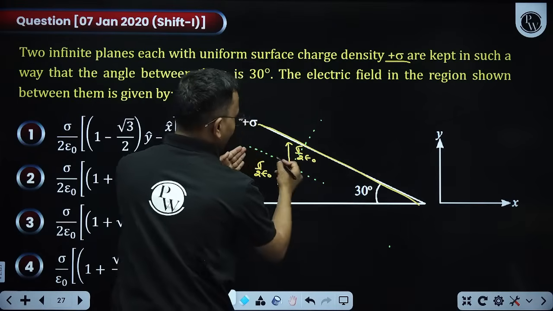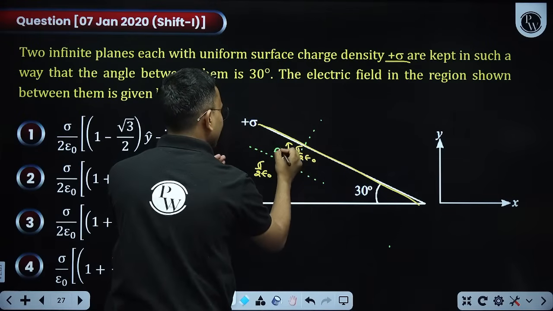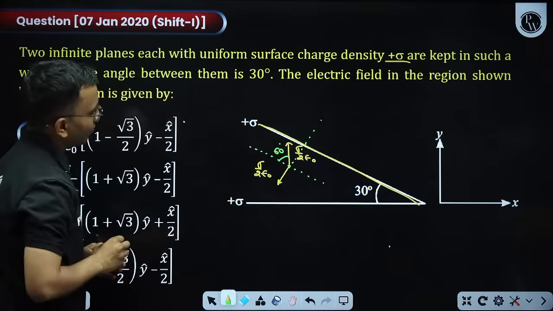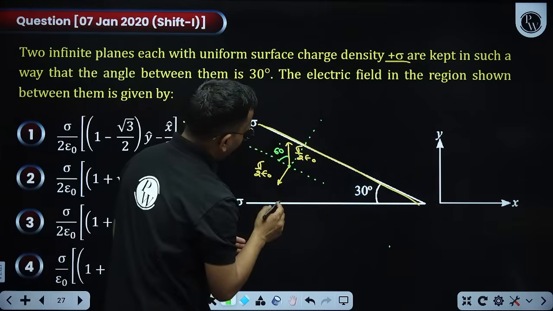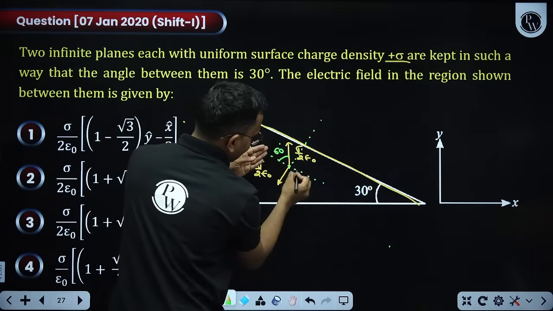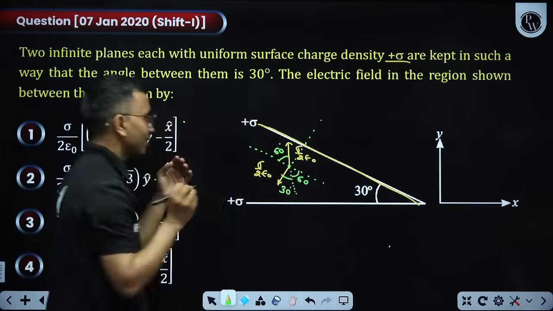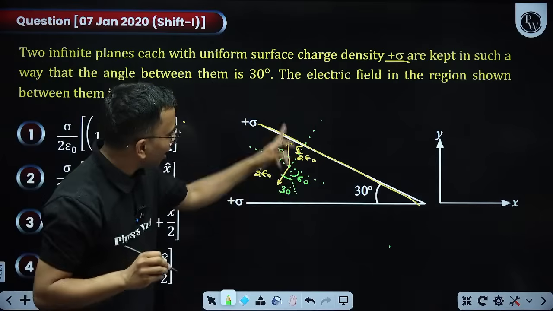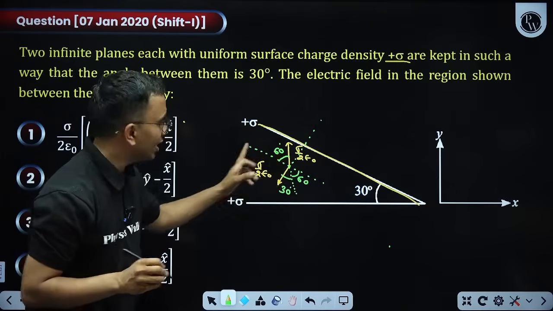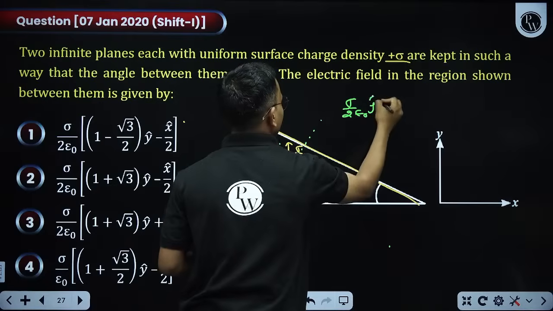This sheet with the vertical is making 60, so this angle is 60. Okay, this angle is 60, and this angle is 60, this angle is 30. Now I can take the components. This sigma by 2 epsilon naught is along y-axis only. So I can say this is sigma by 2 epsilon naught j cap plus.